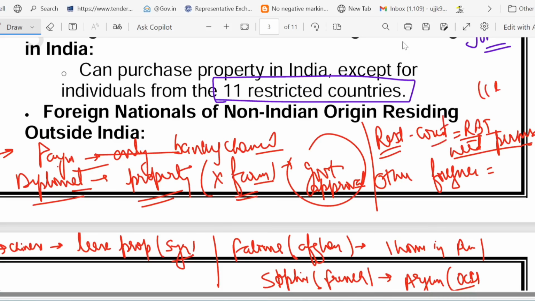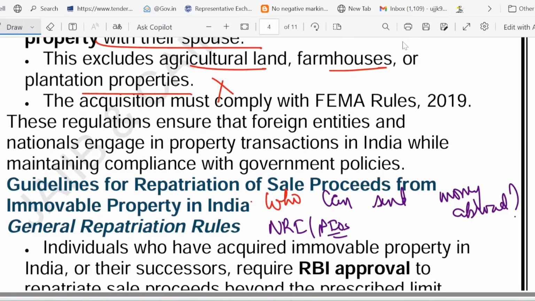I told you the names of 11 restricted countries. Persons from those restricted countries who want to purchase property in India need RBI approval. So a diplomat needs MEA approval, and restricted country people need RBI approval. Other foreigners have no such restriction, so we will talk about other foreigners now.